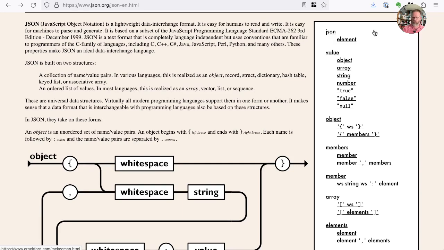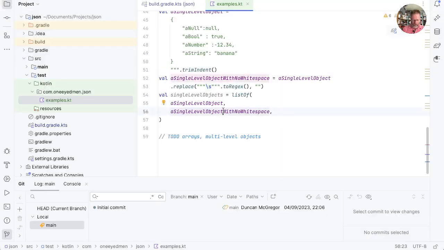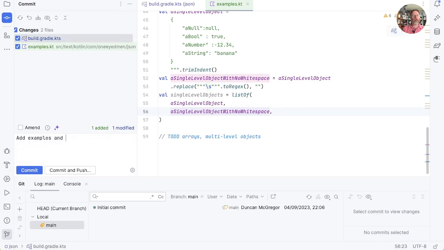So let's go back to the code. And I'm going to commit those changes with add example and strict.